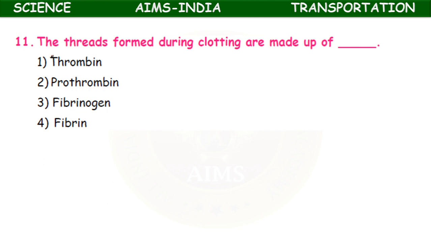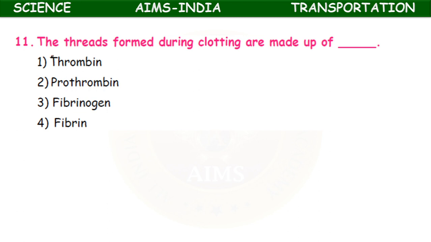Thrombin acts on another substance called fibrinogen, that is present in the dissolved state, converting it into insoluble fibrin. Soluble fibrinogen is converted to insoluble fibrin.